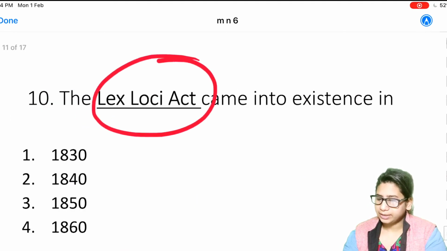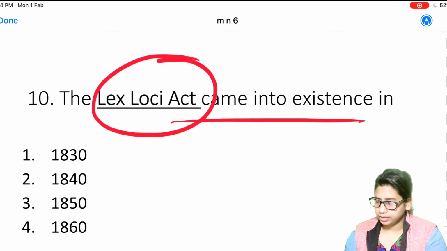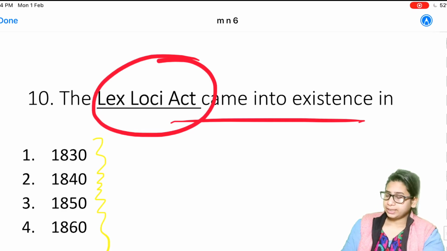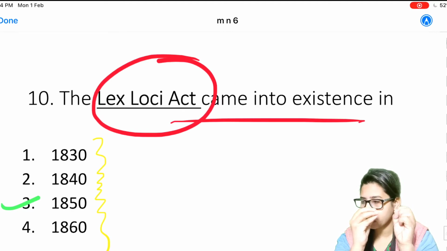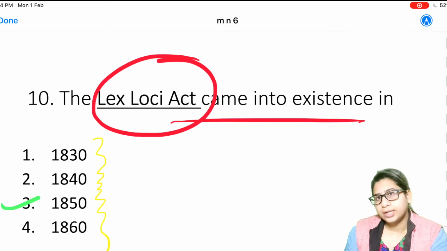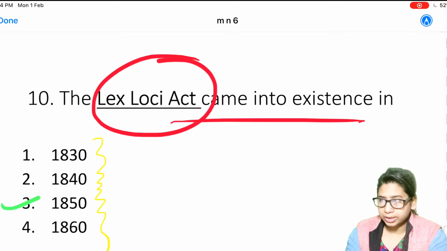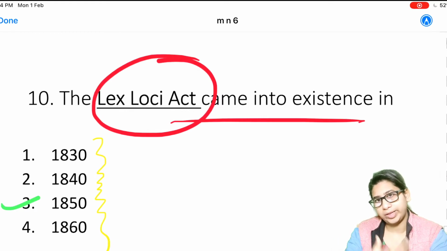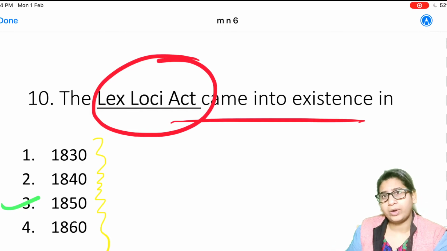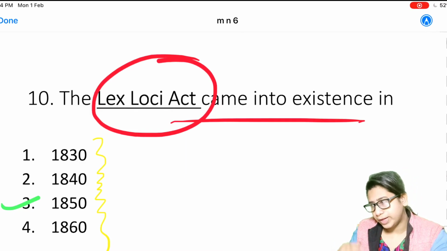Next question is, the Lex Loci Act came into existence in the year. Options are 1830, 1840, 1850 and 1860. So this act came into existence in the year 1850, and it faced huge anger from the Hindu communities, because according to this act, anyone who had converted from Hinduism to Christianity could inherit their father's property, that they had the ancestral right to inherit the properties. So this act was very different for the Indian context, because it was allowing conversion, and it had to face a lot of criticism